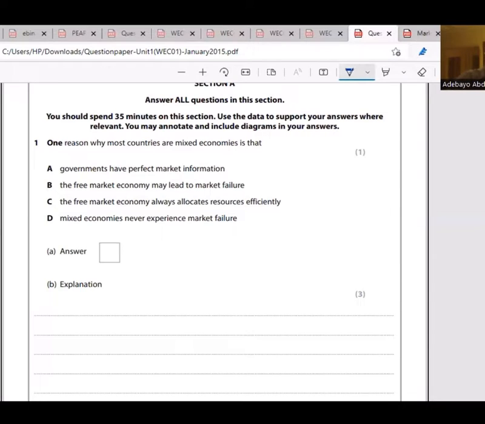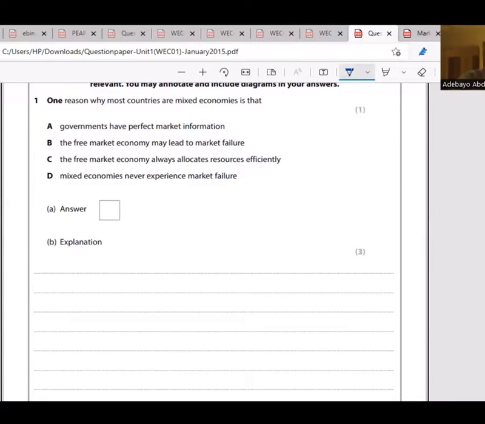So most of the time, we have the mixed economy to cover up for the market failure that occurs in the market economy, or the free market, or the market failure that occurs in the planned system. With the mixed economy, we are able to at least reach a point at which the market failure can be corrected. That's why we have the mixed economy. Most countries will use the mixed economy because they know that the free market economy will lead to a market failure. So the answer is B.